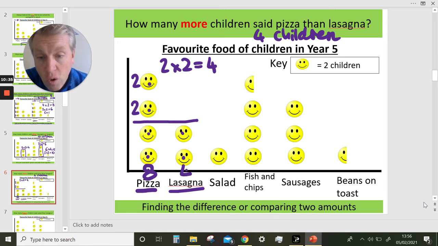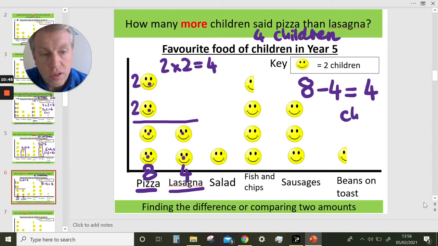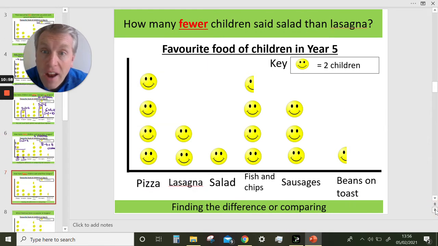Lasagna was 4 children altogether. We could have found the difference. We could have said 8 take away 4 is 4 children. But here we could have perhaps just counted the ones that were more and multiplied. Maybe that was even easier. This is what we call finding the difference, comparing.